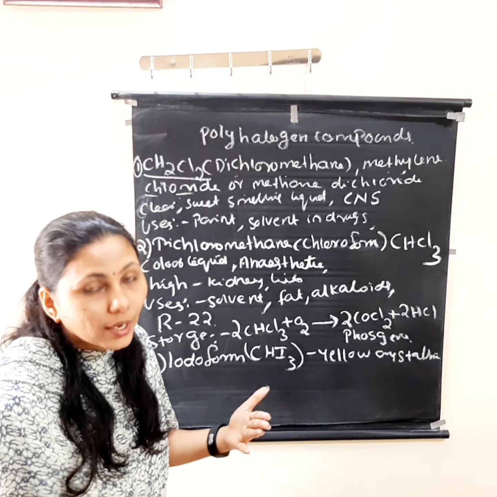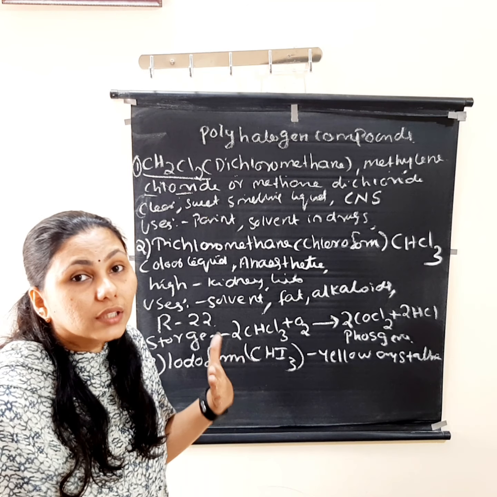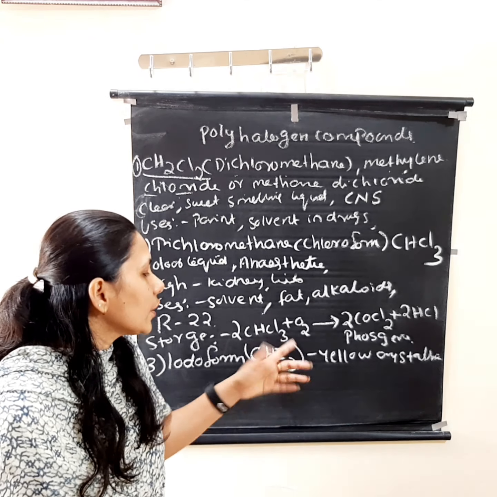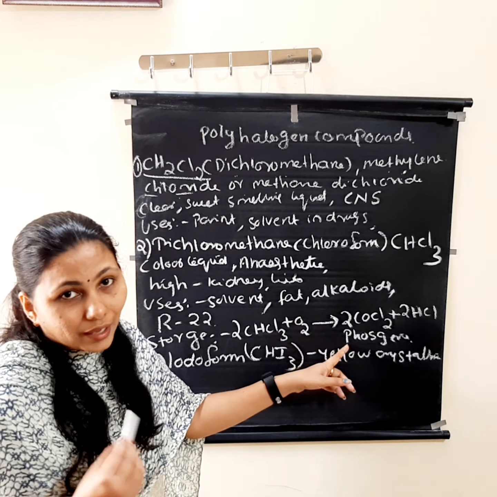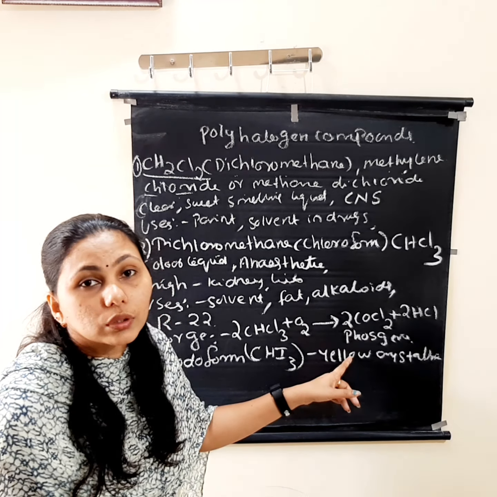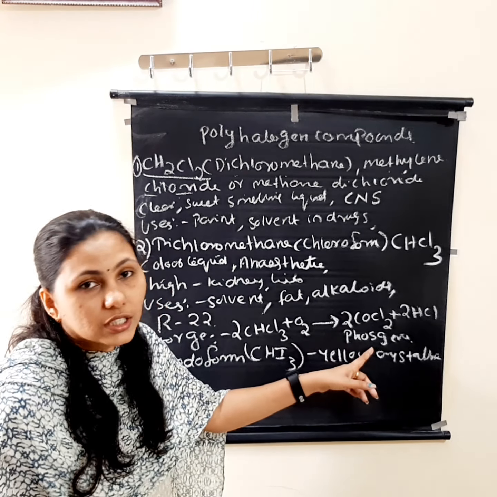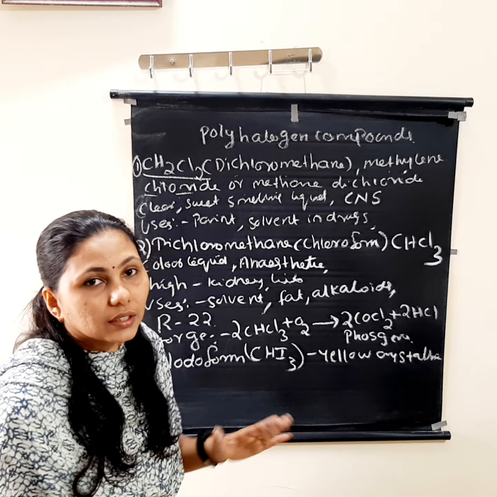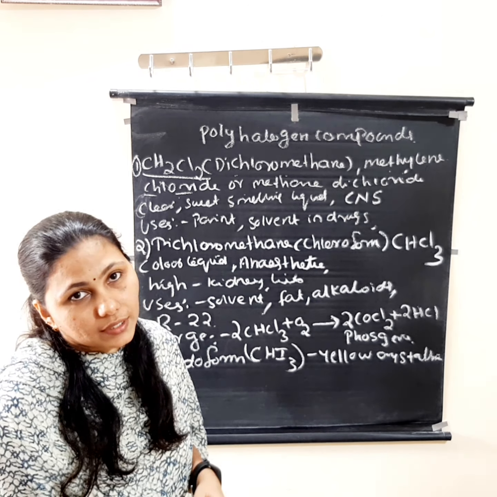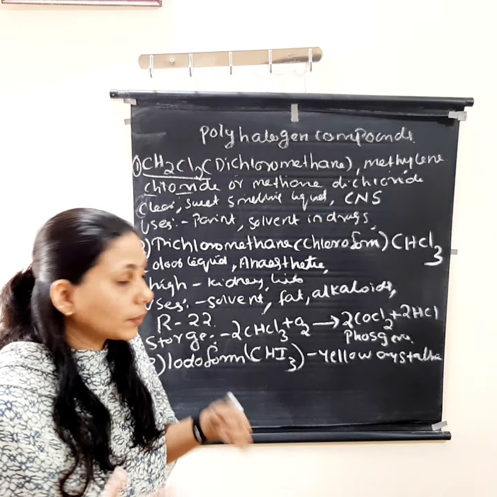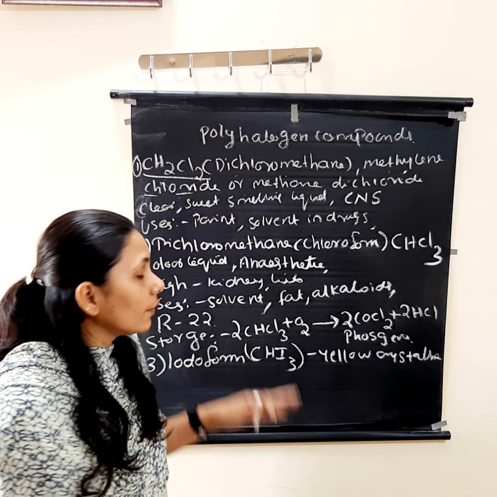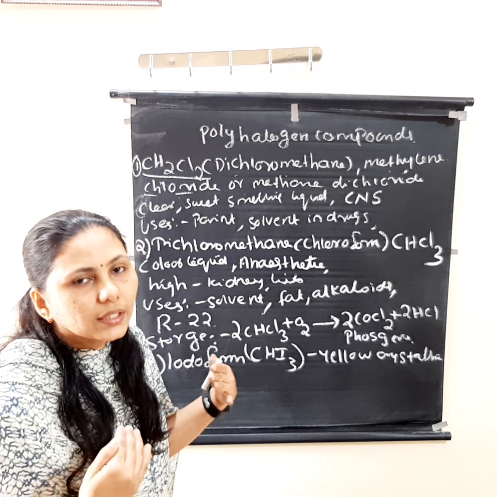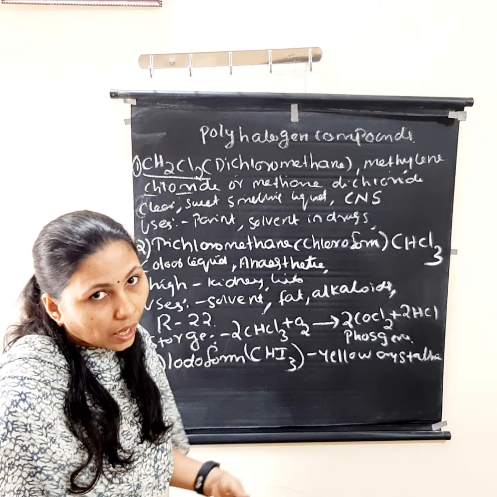Okay, and in this part the important thing is the storage of chloroform. Chloroform we have to store in tightly closed dark bottles. Why? When it is exposed to air and light, it will be converted to a highly poisonous compound, that is COCl2, carbonyl chloride. It is also known as phosgene. What is phosgene? COCl2, carbonyl chloride, that is phosgene. This phosgene is highly poisonous. So for the prevention of the formation of phosgene, we have to keep or store chloroform in tightly closed dark bottles.